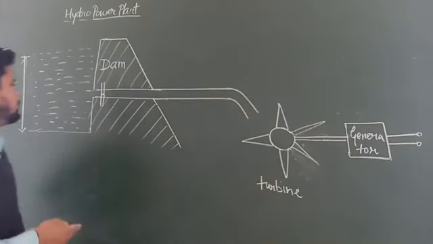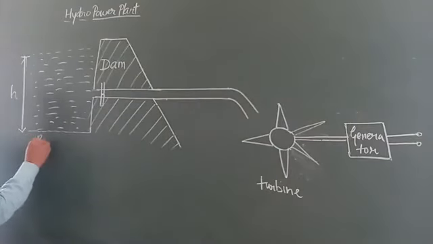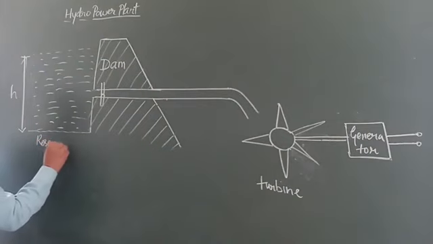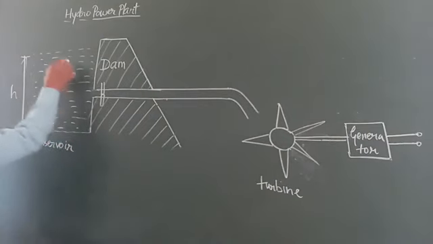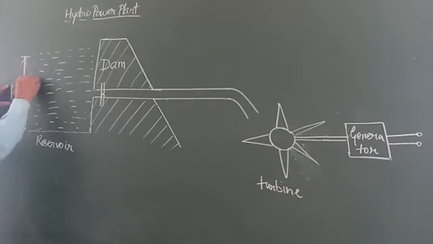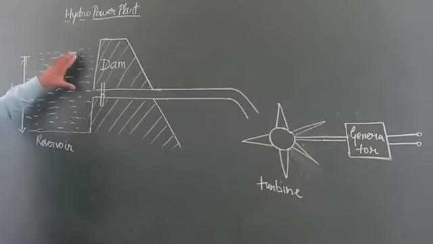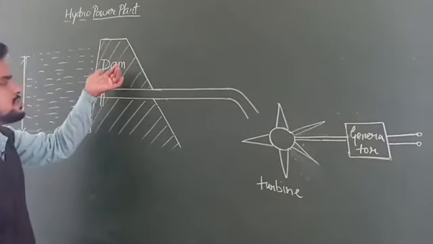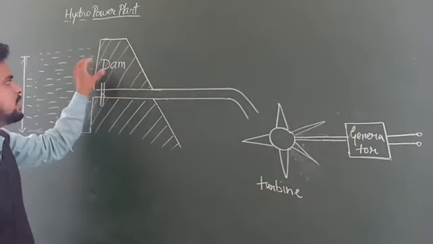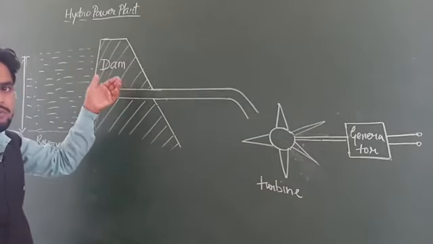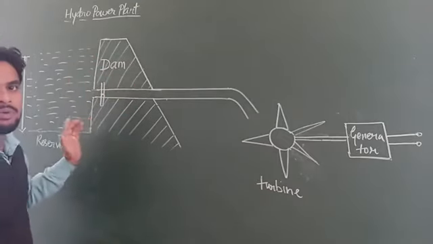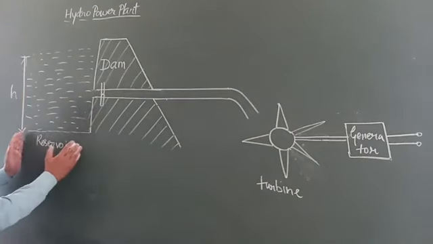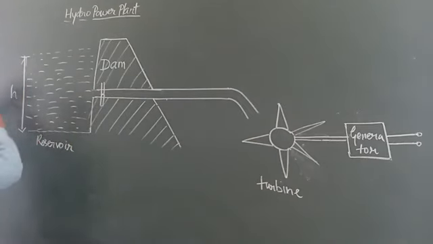Now here what happens? There is a reservoir in which water is stored at a high height H. Here water is stored at a certain height H, and this water is controlled with the help of a structure which is known as a dam. We can say a dam is a barrier which controls the flow of water. So in the reservoir, the water is stored at a certain height.